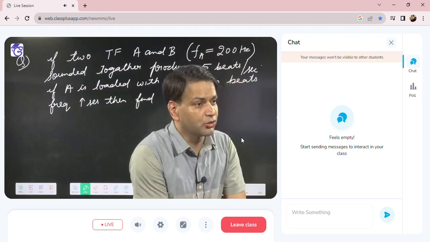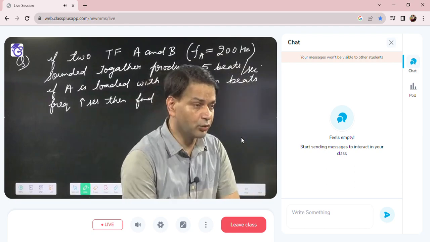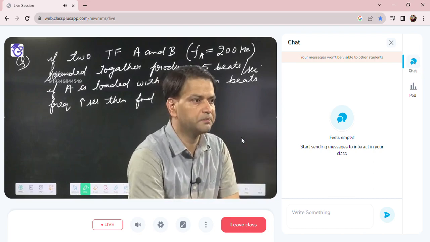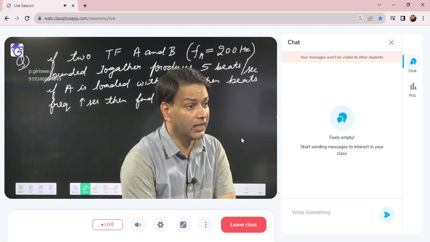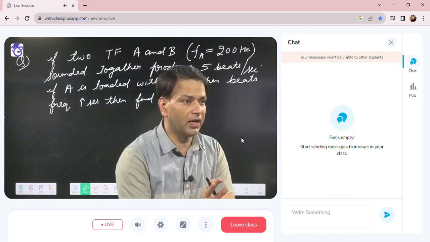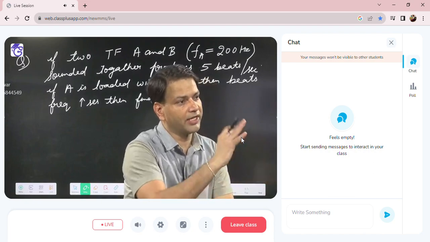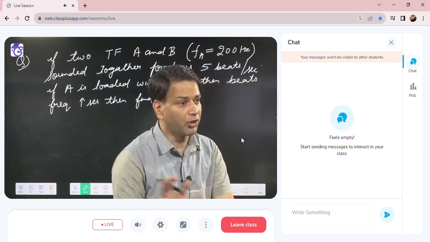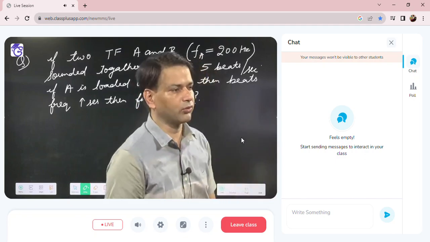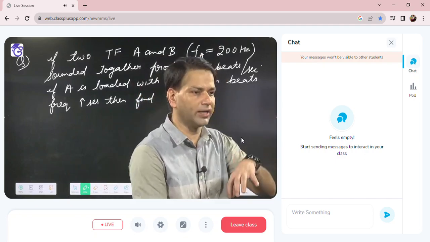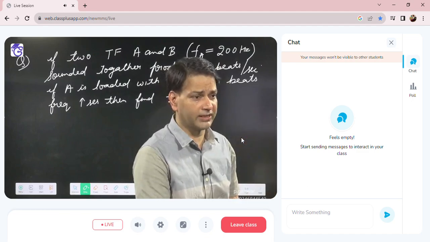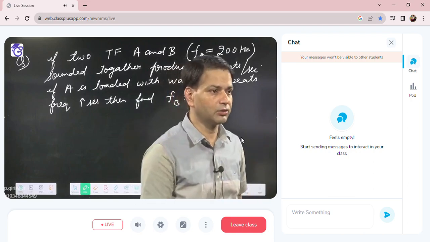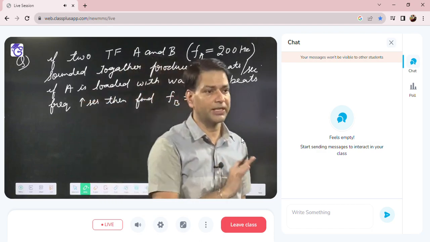One thing some students get confused about: when we are loading the tuning fork, the frequency of the tuning fork decreases, okay? When we are filing, the frequency of the tuning fork increases. That is not applicable for the beat. That is for the particular tuning fork. Students relate it with the beat, saying here A is loaded but beat frequency increases. I am not saying beat frequency depends on the two frequencies. For a particular tuning fork which is loaded, its frequency will decrease. Which is filed, its frequency will increase. But beat we cannot say without knowing the other. So that doesn't relate with the beat. That is applicable for the given tuning fork.